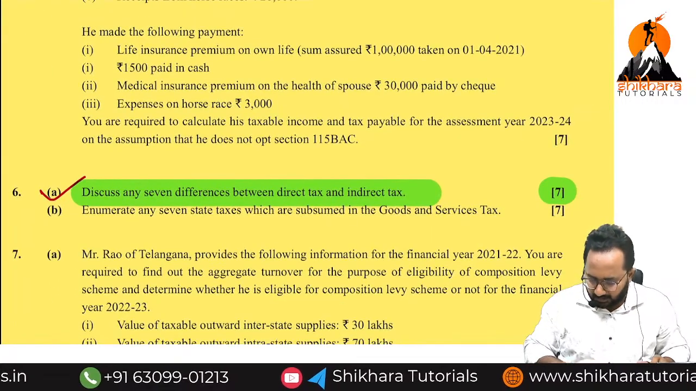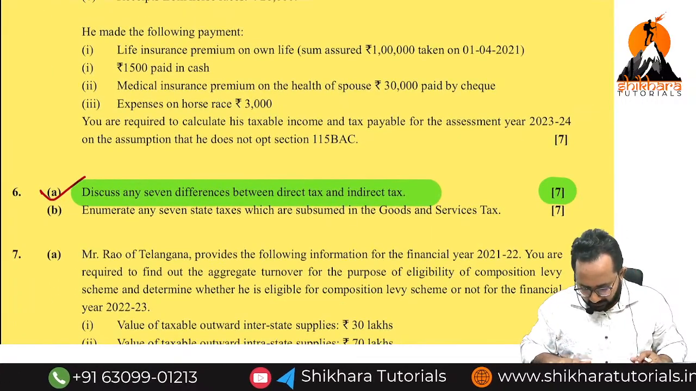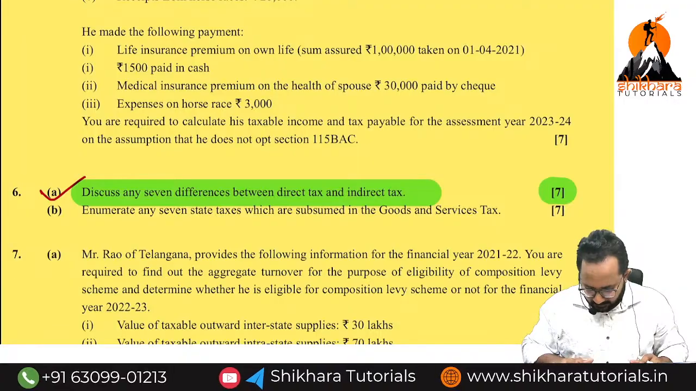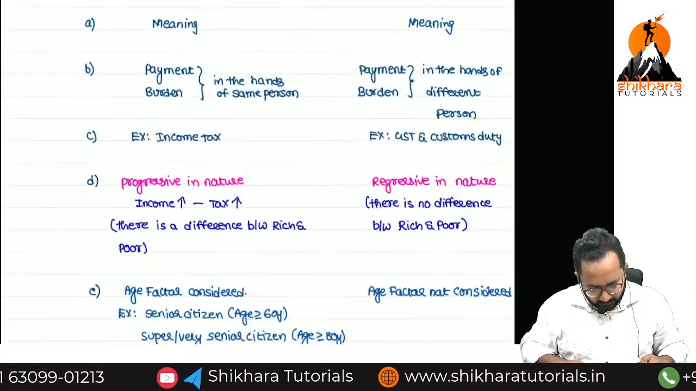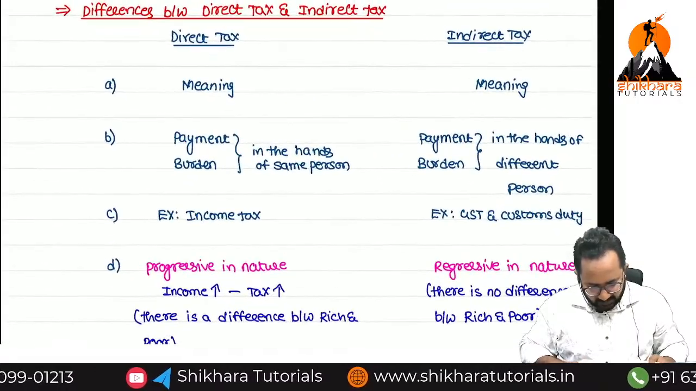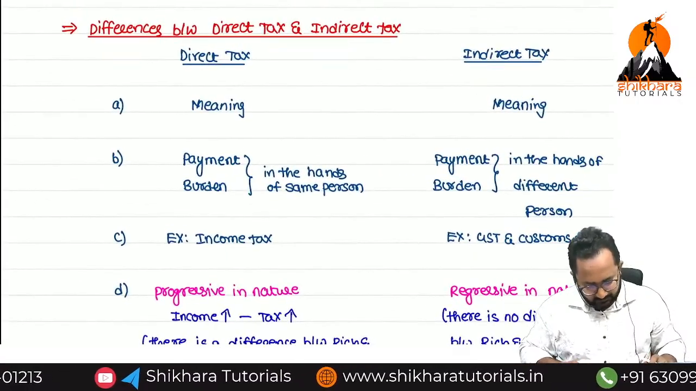Are you clear? Now please try to copy this first. The differentiations, please try to copy. Differentiation between direct tax and indirect tax.